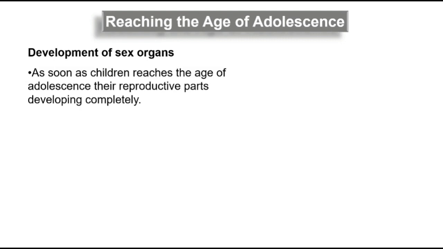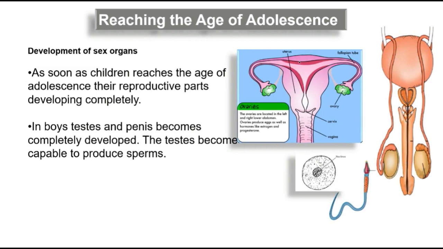And what do we mean by reproductive parts, right? We all have studied in the previous chapter, reproduction in animals, right? So, reproductive organs, right? This is the female reproductive organ, and this is the male reproductive organ. During adolescence the testes will be able to produce sperms, and the ovaries will be able to produce eggs.